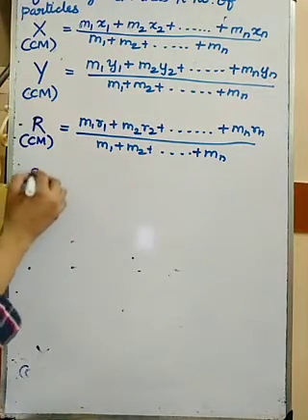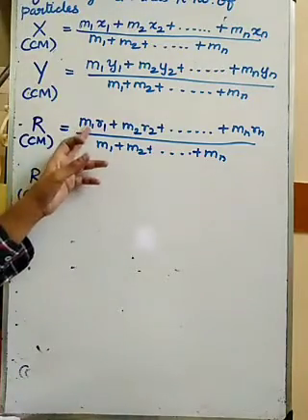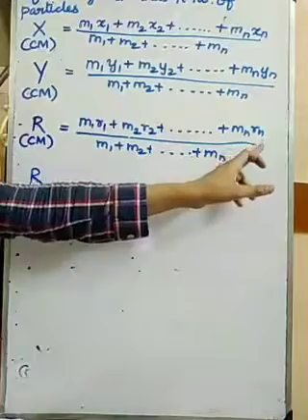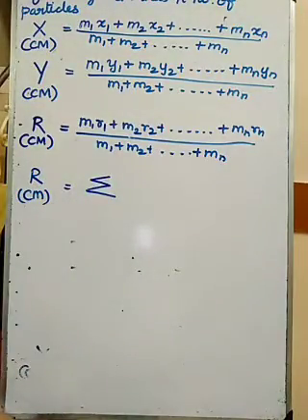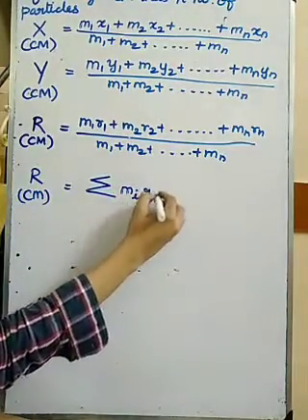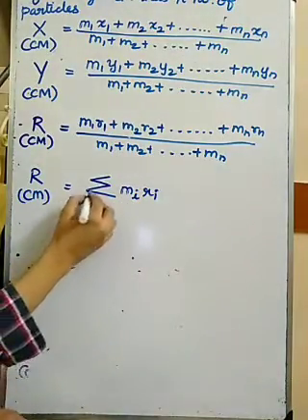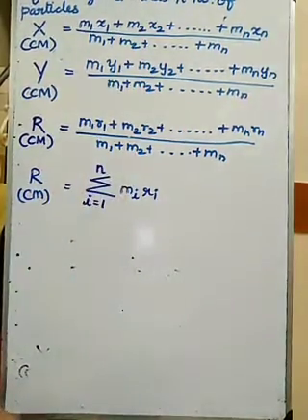So I can write it as a summation, yes or no? 1, 2, 3 up to n. I can write it as the summation of mi ri, where i is starting from 1 and ending at n.